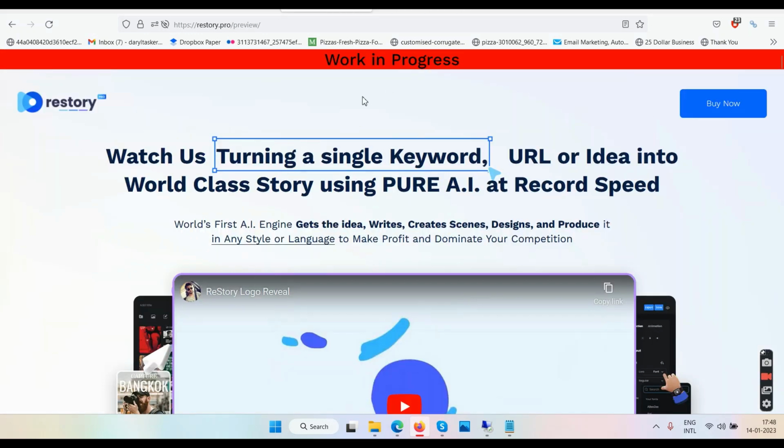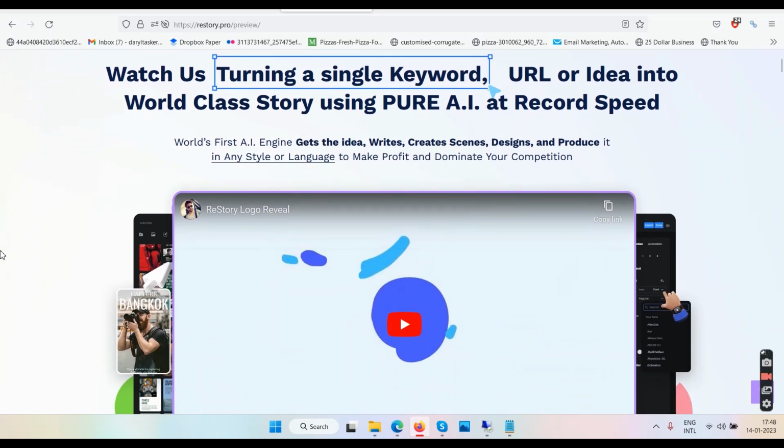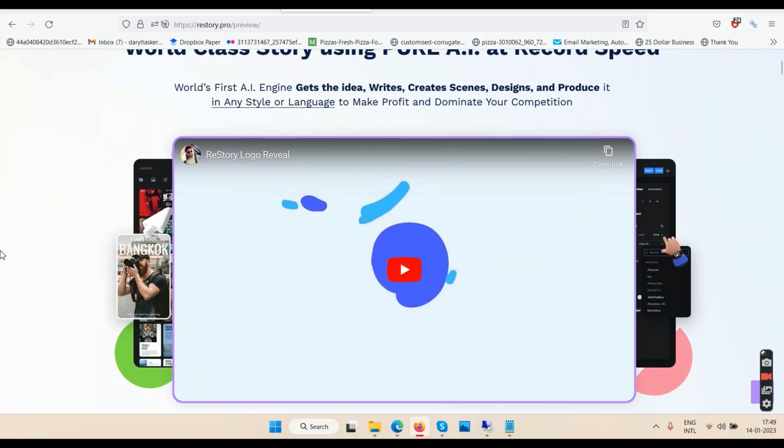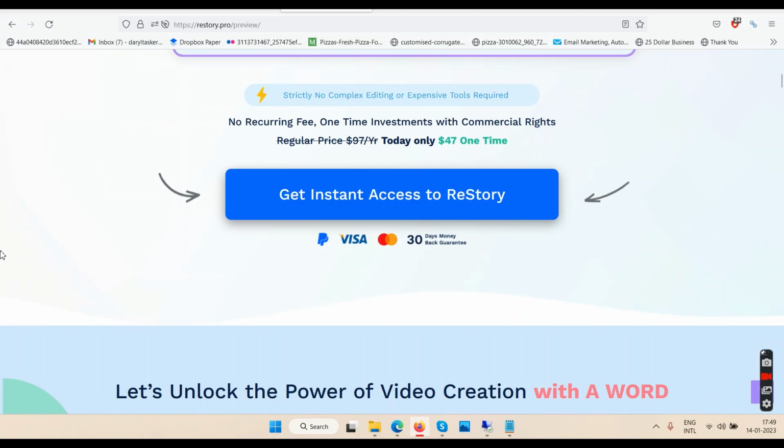Right now on the sales page it says work in progress because this is only a preview page, so you might see a different sales page when it is finished. But right now it says watch us turning a single keyword, URL or idea into a world-class story using pure artificial intelligence at record speed. World's first AI engine gets the idea, writes, creates scenes, designs and produces it in any style or language to make profit and dominate your competition.